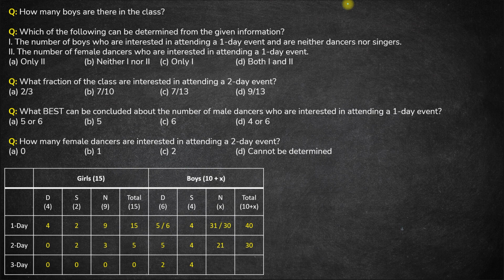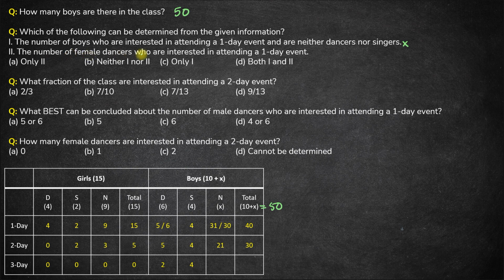Now let us look at the questions. So the first question is, how many boys are there in the class? So we knew x is 40, so total number of boys is 50. So the answer here is 50. Next, which of the following can be determined from the given information? First statement, number of boys who are interested in attending a 1-day event and are neither dancers nor singers. Can we determine this? No, it can be either 31 or 30, so we cannot determine this number uniquely.